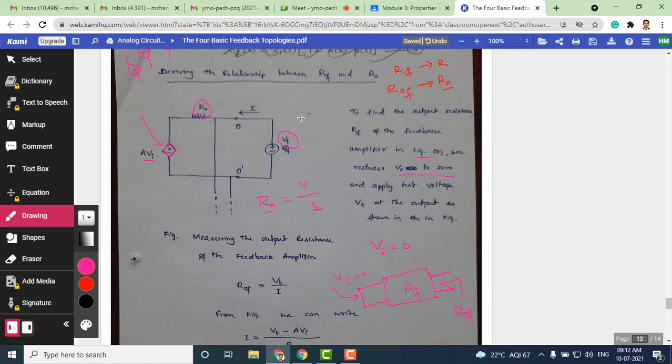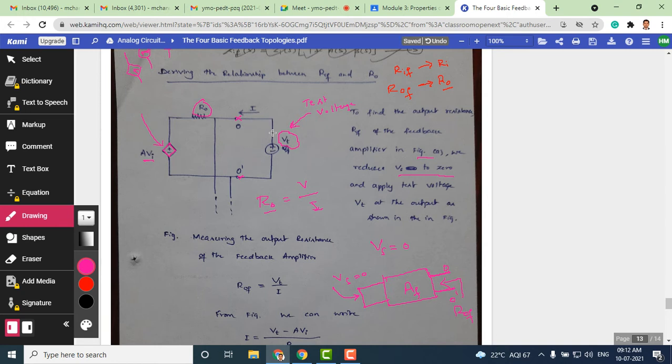So Vt is nothing but a test voltage. The voltage source we are connecting in order to measure the output resistance. Therefore, it is called a test voltage. This voltage doesn't exist in the circuit, but we are connecting it physically across these 2 points, O and O dash, which are nothing but the output ports of a circuit or amplifier.